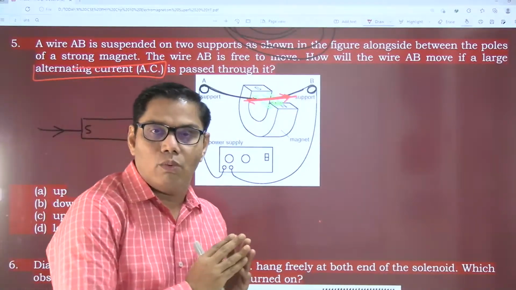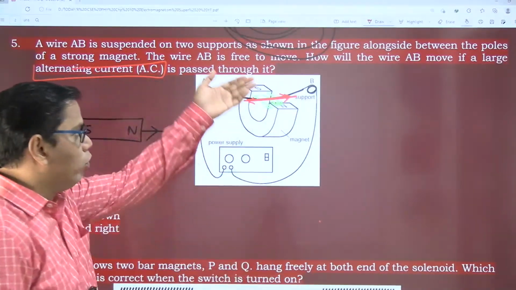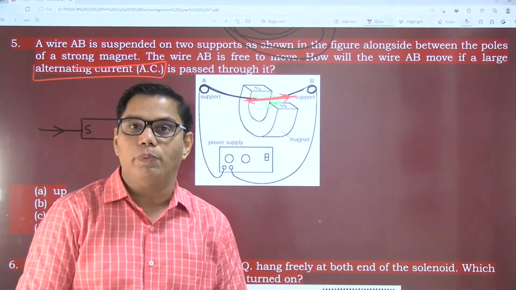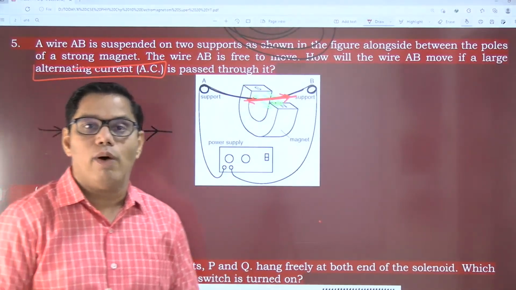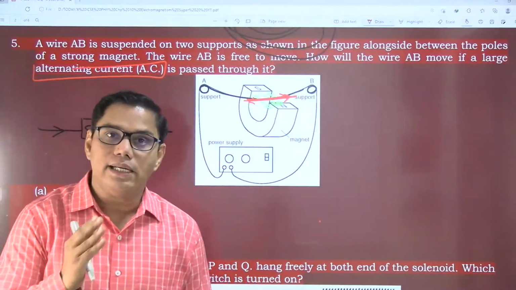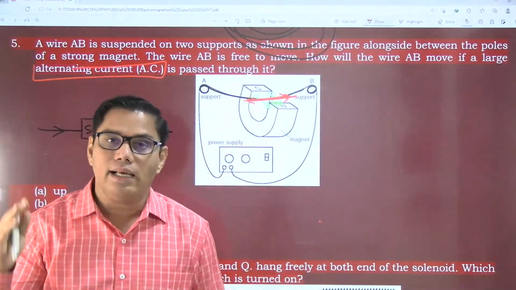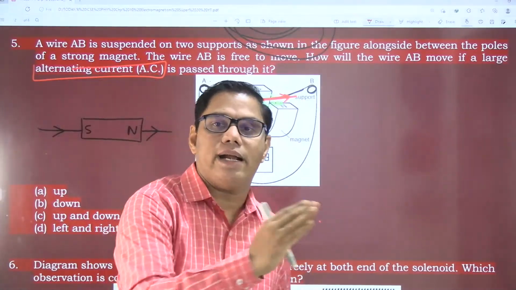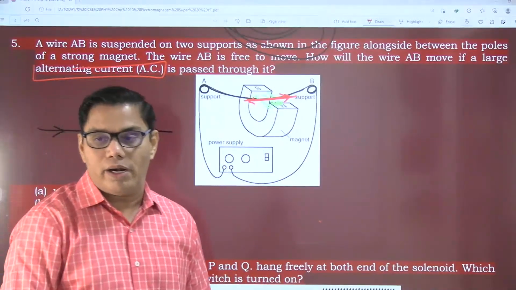the direction of motion, or the force experienced by the coil, is given by which law? Is it the right hand thumb rule, Fleming's left hand rule, or Fleming's right hand rule? Type in the comment box.